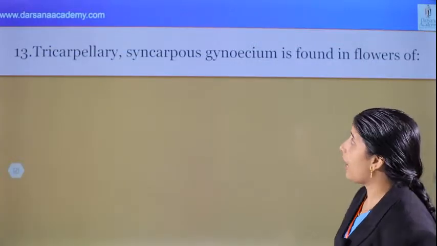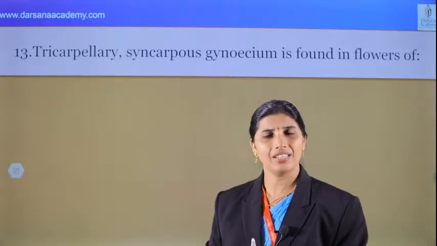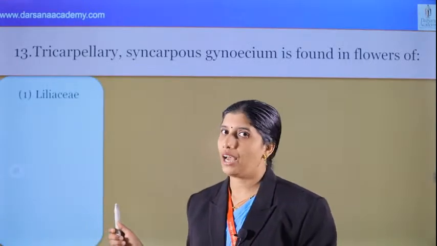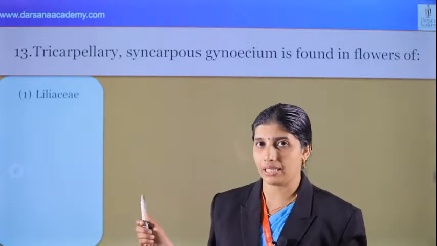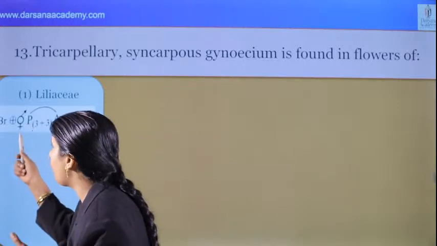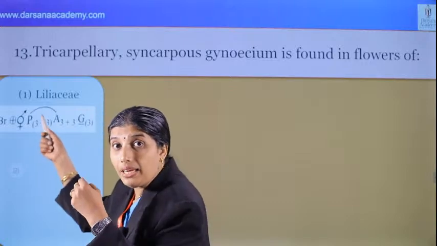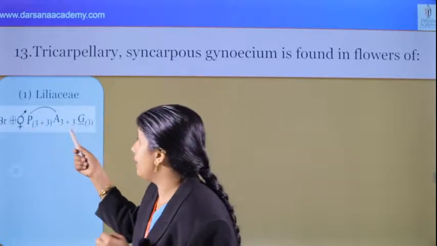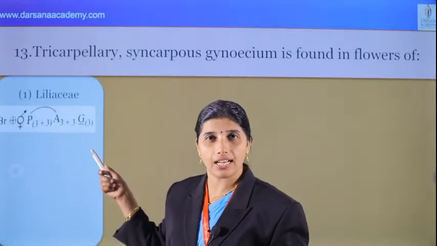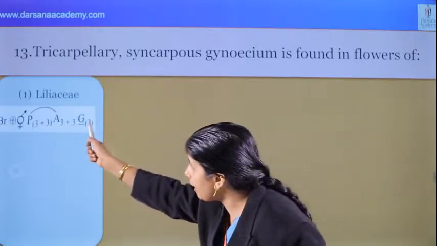Tricarpellary, syncarpous gynoecium is found in the flowers of... Very wonderful question, right? Simple question. We can see Liliaceae. Yes, we have only three families and one member, Fabaceae. What about Liliaceae? They have bracts, actinomorphic, bisexual, perianth. Perianth 3 plus 3 fused. Androecium 3 plus 3, they are epitepalous, important. Gynoecium, we can see that tricarpellary, 3 carpels it has, and hypogynous, important. Tricarpellary, syncarpous, fused carpels.